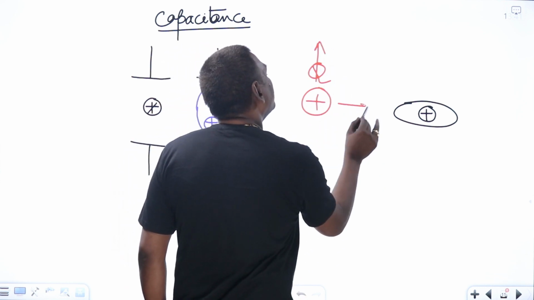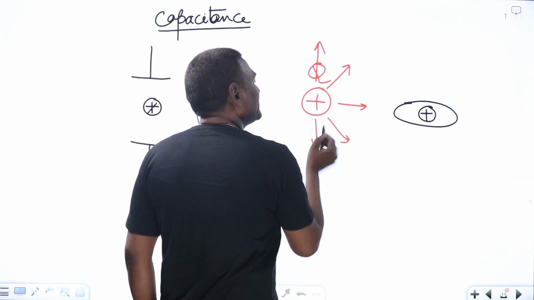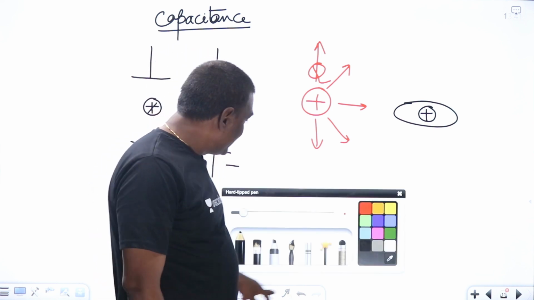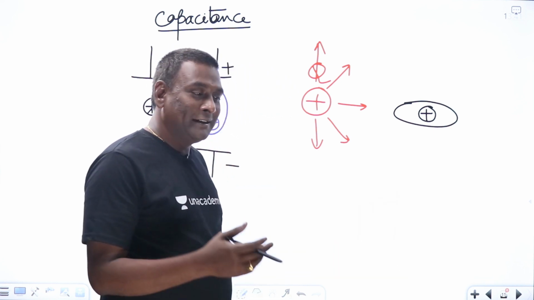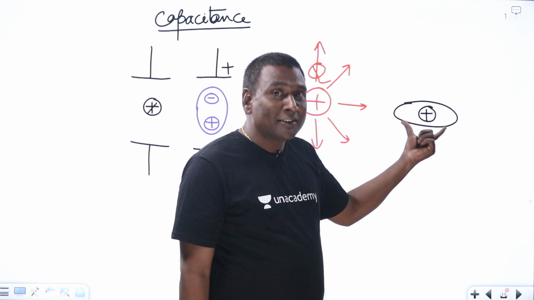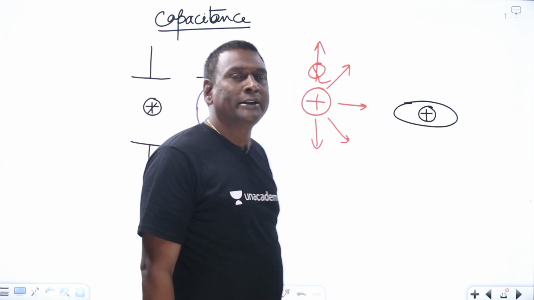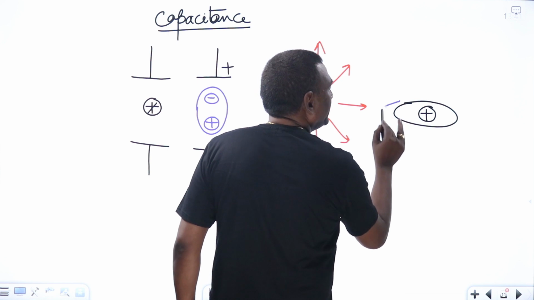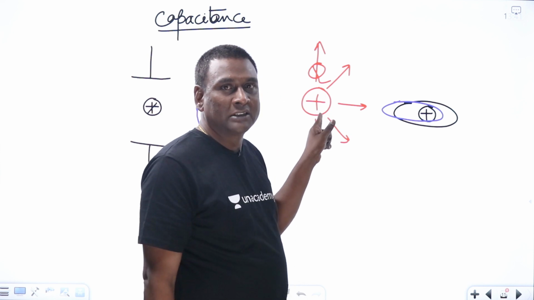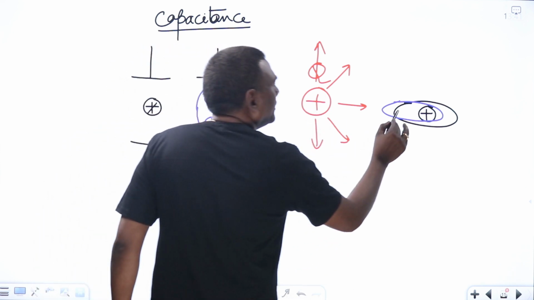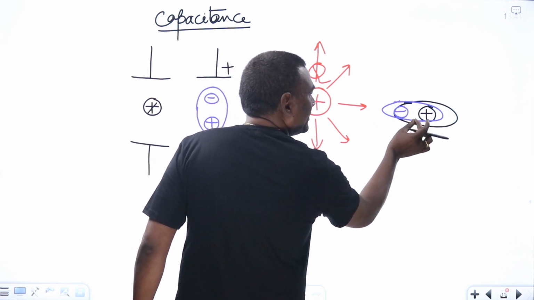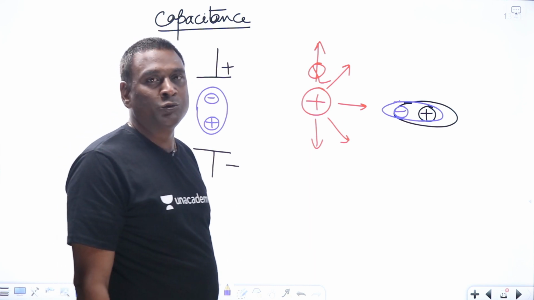So if the electric field intensity is in this direction, my electron will be attracted in the opposite direction. In a conductor, the valence electrons would come out and accelerate, but can valence electrons come out in an insulator? No. So the moment it cannot come out, the orbit is going to slide like this. The negative center of gravity is going to be here and the positive center of gravity will be here, such that an electric dipole is formed.